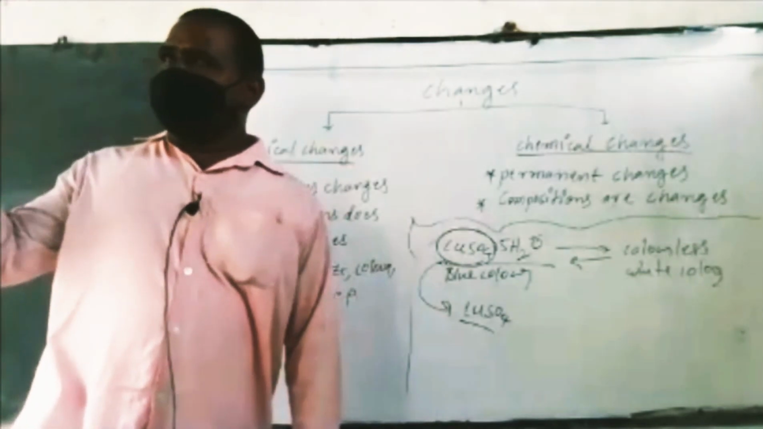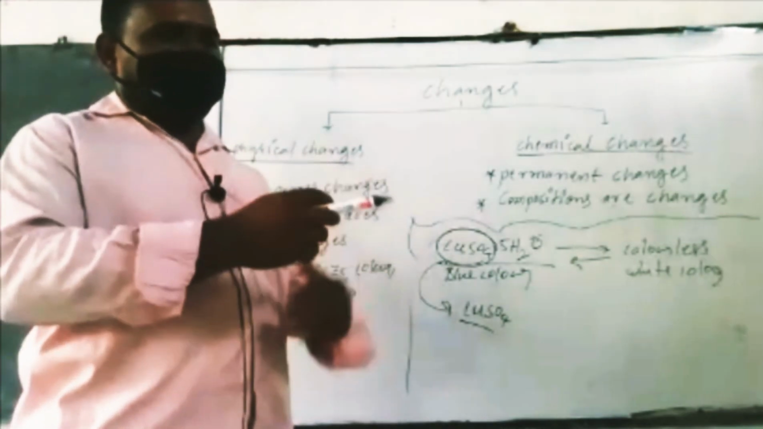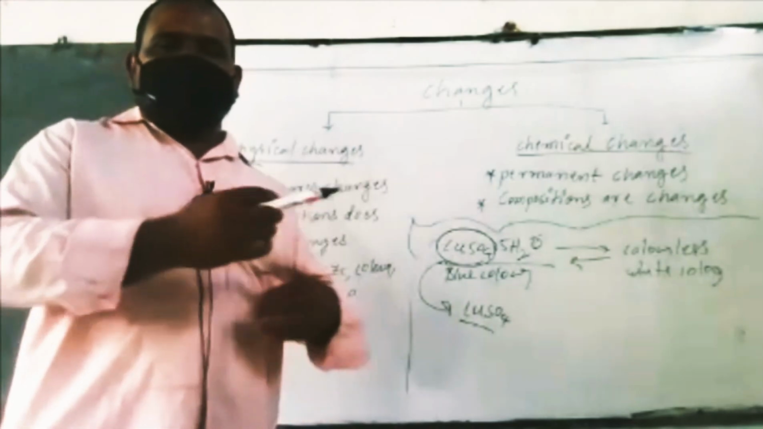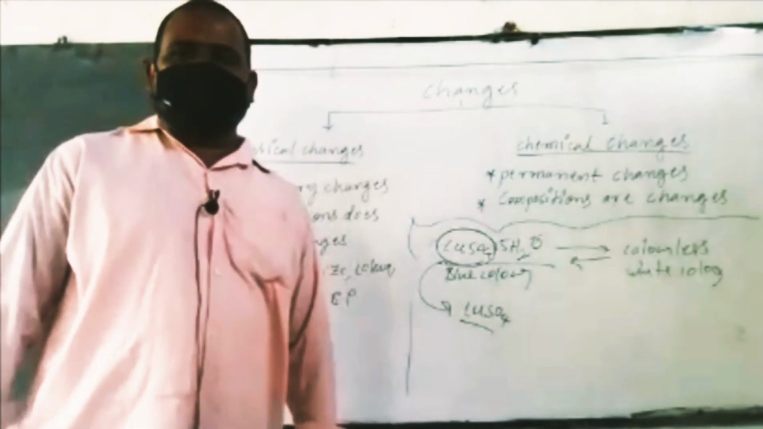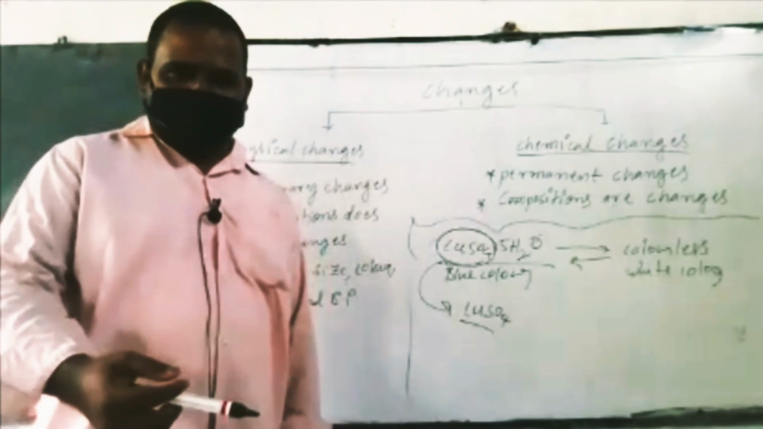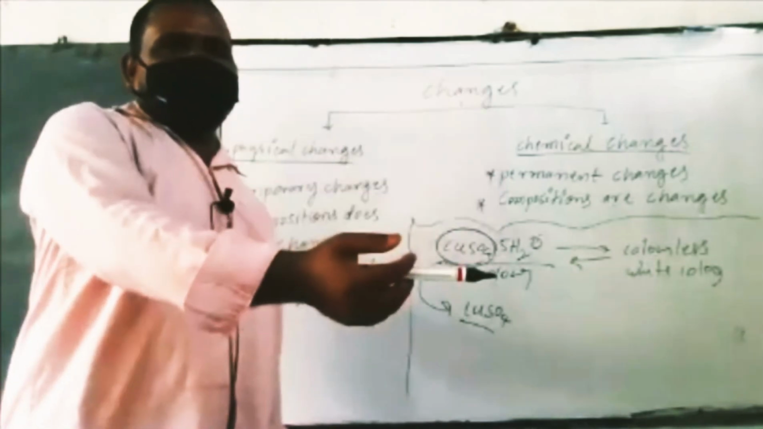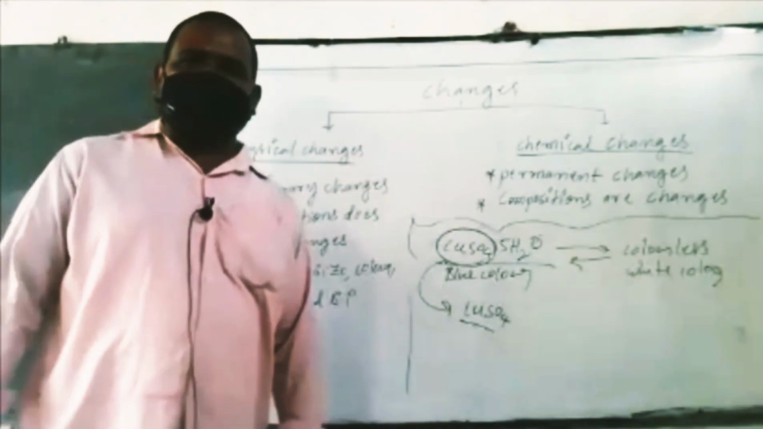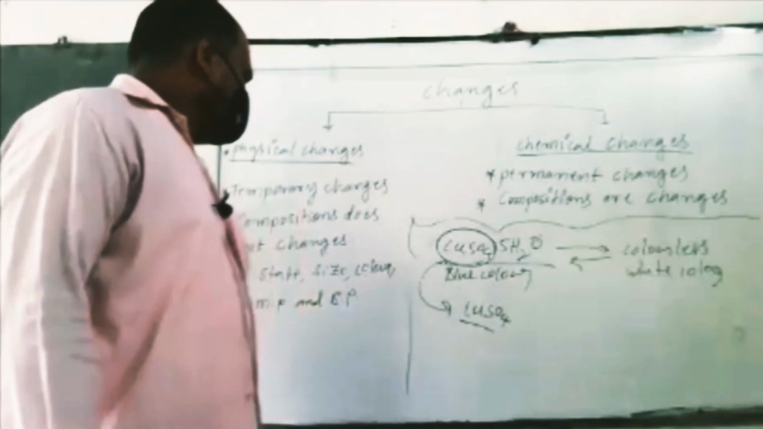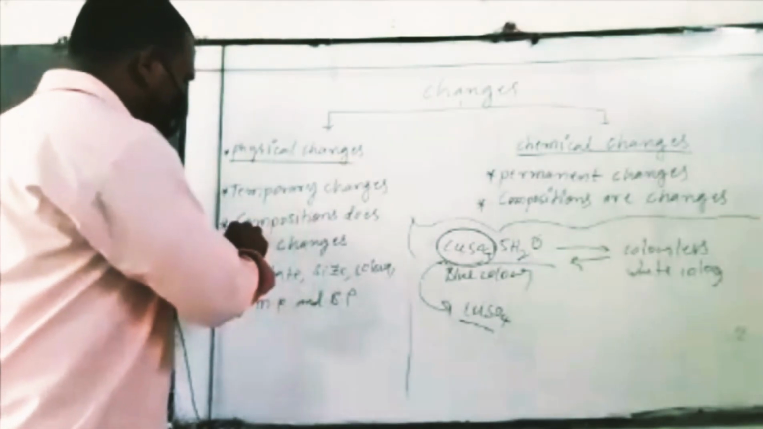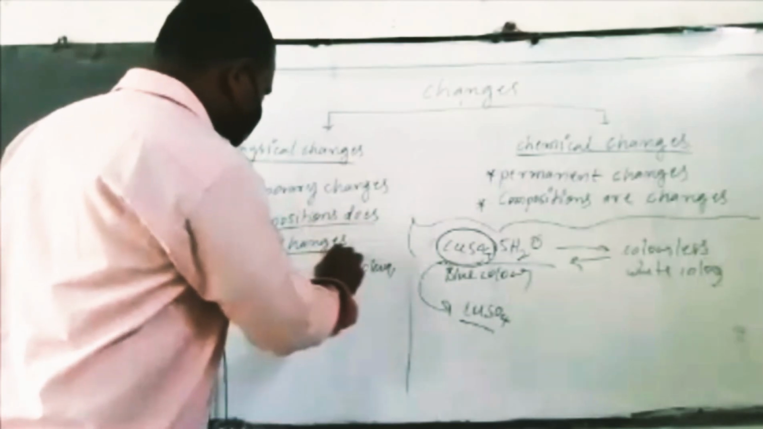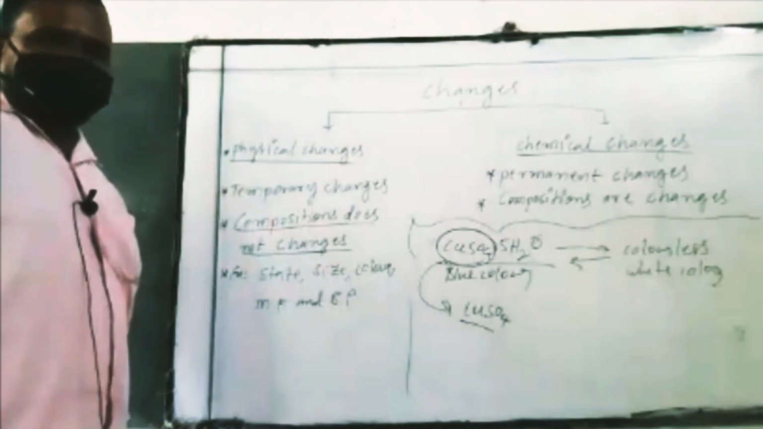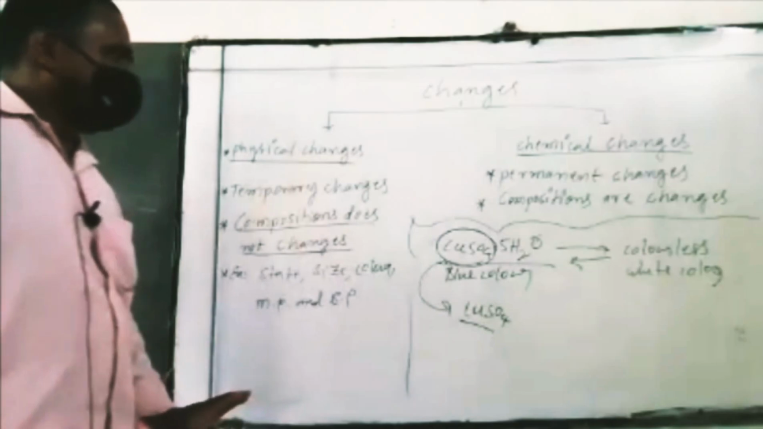The sun rises in the east and sets in the west, day by day. Saturday will come again. These are repeated actions, and that is called a physical change. It is temporary. January comes again and again. This type is called a physical change. Physical changes mainly depend on the composition not changing.